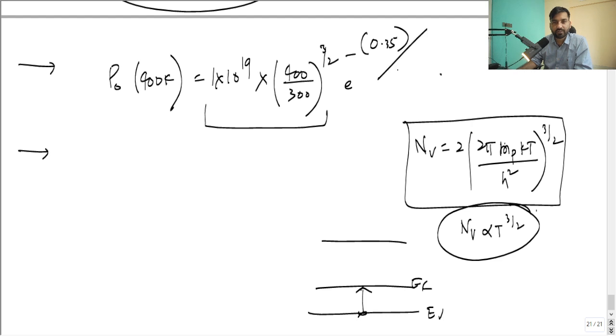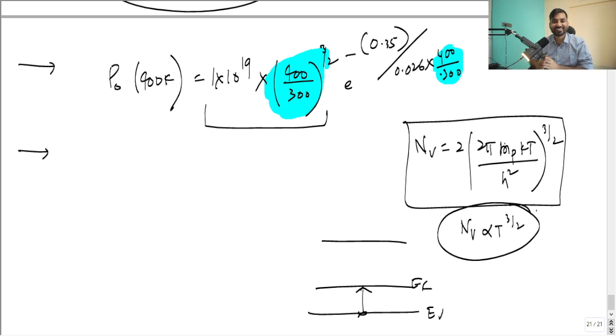35 upon 0.026 kT is also there. kT at 300 is given, but it will be nothing but multiplied with 400 by 300. Why? Because kT is directly proportional to T. Your thermal energy is directly proportional to T. So what are the changes we have done? If you are trying to find the hole concentration at 400 K, you have to multiply this with NV, and you have to multiply this with kT. That's it.